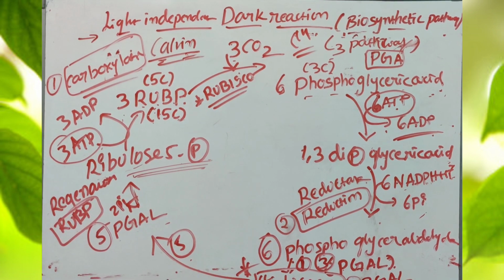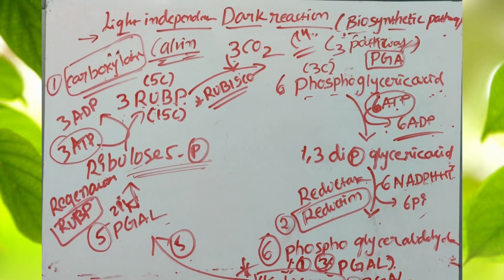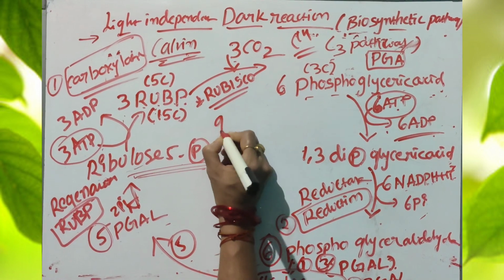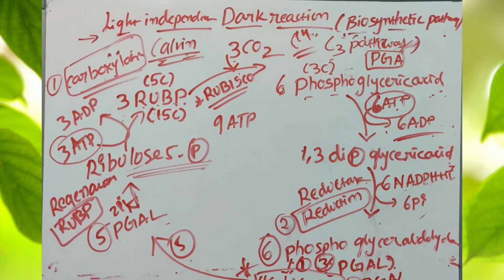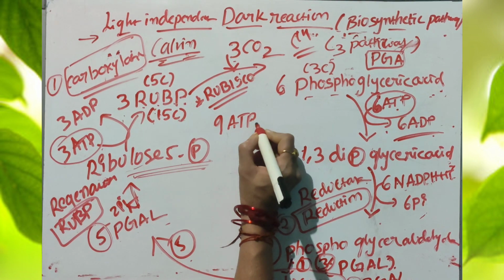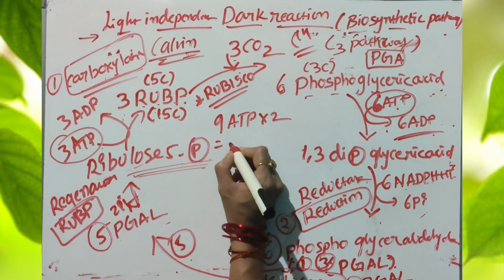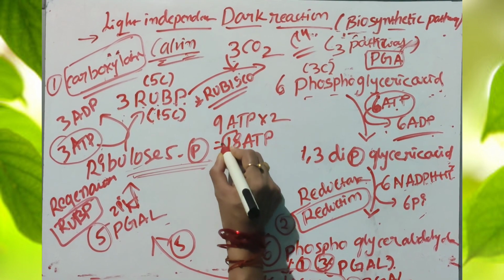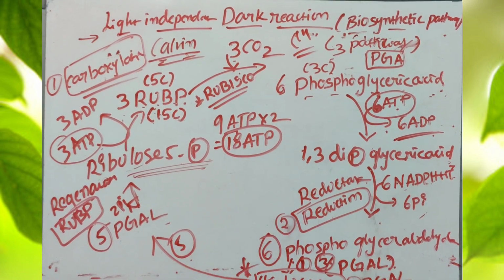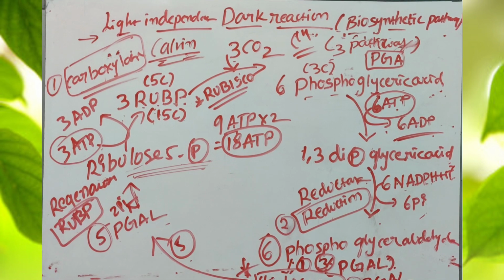Totally how many ATP molecules in one cycle? Totally 9 ATP molecules are utilized for the synthesis of phosphoglyceraldehyde. This cycle is repeated 2 times, so 9 into 2. Totally how many ATP molecules are utilized for the synthesis of glucose? Totally 18 ATP for the synthesis of a single glucose molecule.